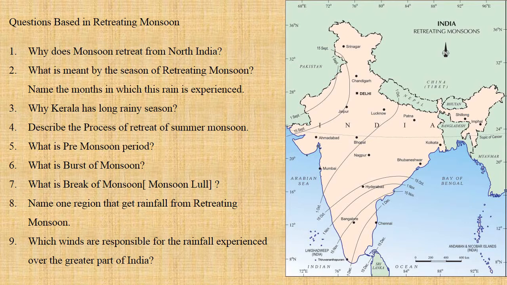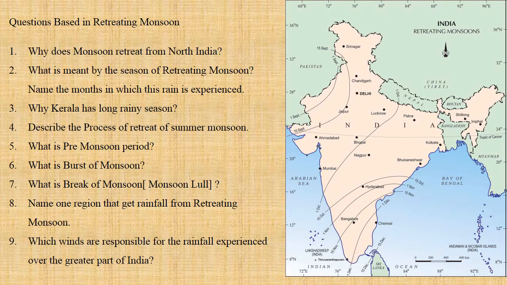Again, you can take the help of the map and describe the process. Point number 1. The monsoon retreats from northern part of our country in September month. Then it retreats from central India in October month. Then it retreats from peninsular India in November month. And it leaves India in the first week of December. So in this way, the monsoon wind retreats due to change of pressure on landmass and water. High pressure is developed on landmass and low pressure is developed on water body. This way you will have to explain.